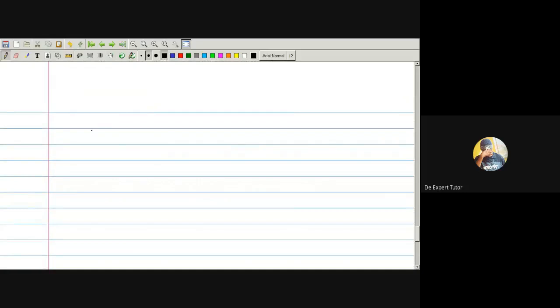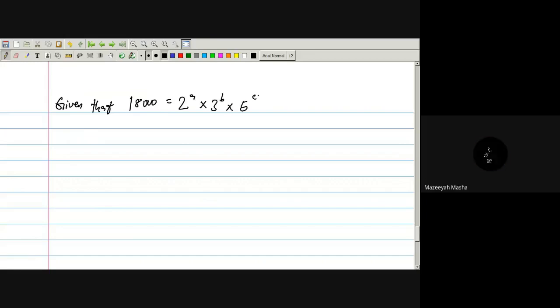That's it. Okay, now look at a question like this. They said, given that 18,000 is equal to 2 raised to power A times 3 raised to power B times 5 raised to power C. Find the values of A, B, and C. Solution.